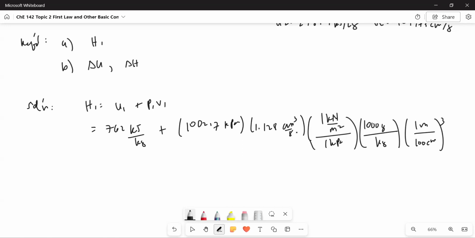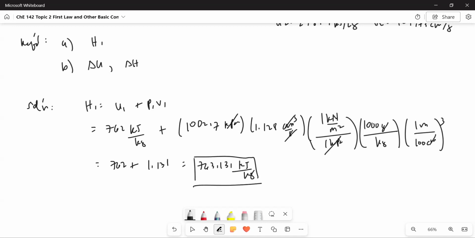So let's check. Kilopascal will cancel out. Cm cubed will cancel out. Gram will cancel out. Meter squared will cancel out. What's left is 1 kilonewton meter per kilogram, and now it's consistent. That would be kilojoules per kilogram. So this is 762 plus 1.131 kilojoules per kilogram, and that is 763.131 kilojoules per kilogram.